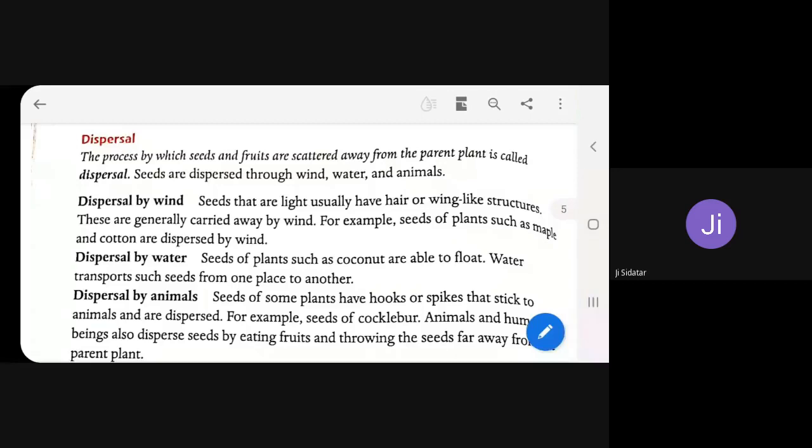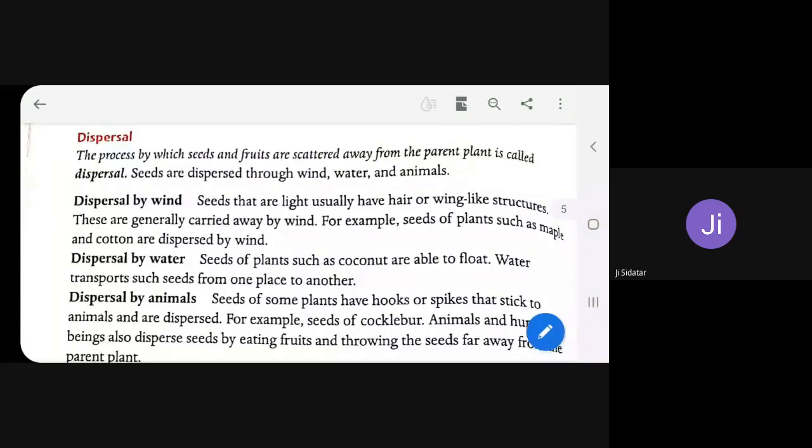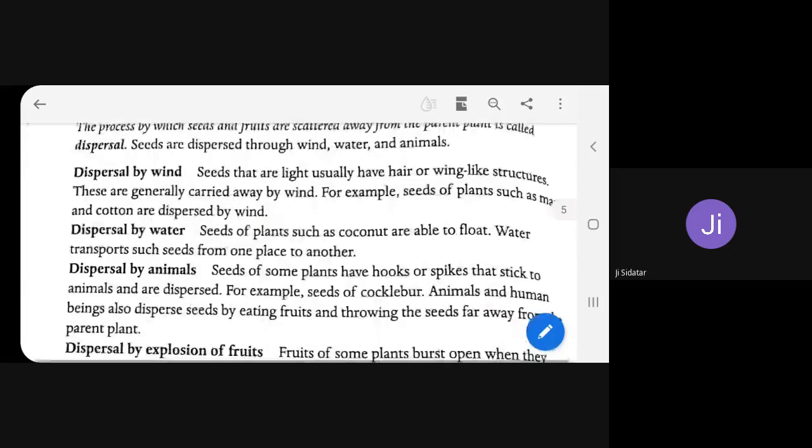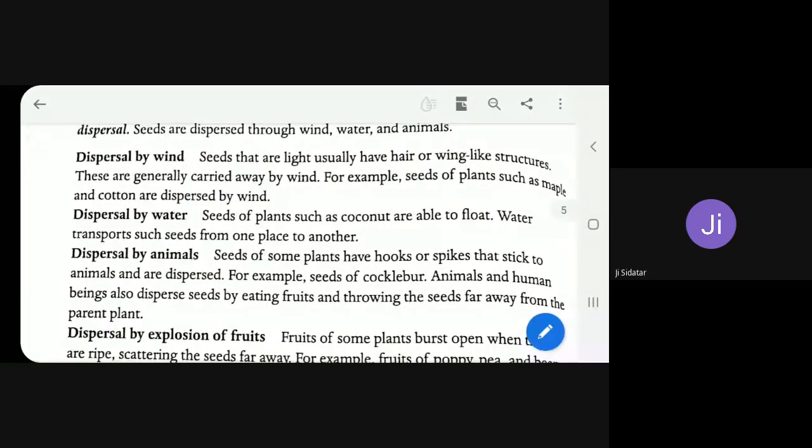The process by which seeds and fruits are scattered away from the parent plant is called dispersal. Very good. Now, how many methods of dispersal are there? Four. Okay, which are there? Dispersal by wind, dispersal by water, dispersal by animals, and dispersal by explosion of fruits.